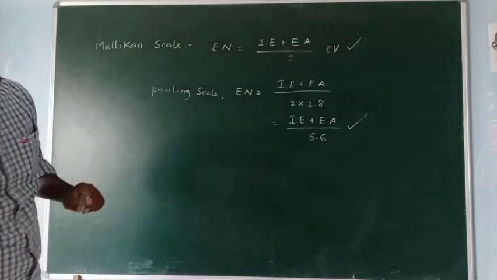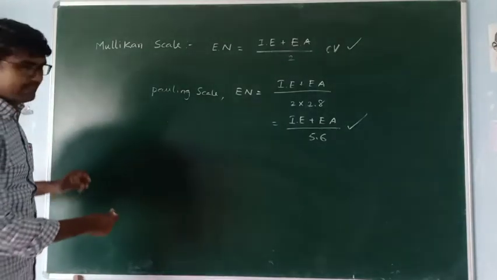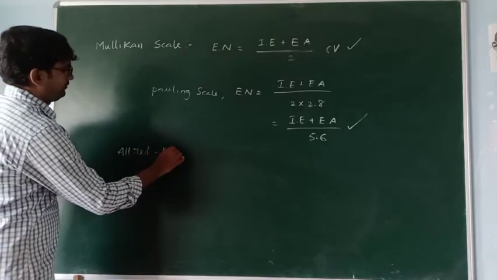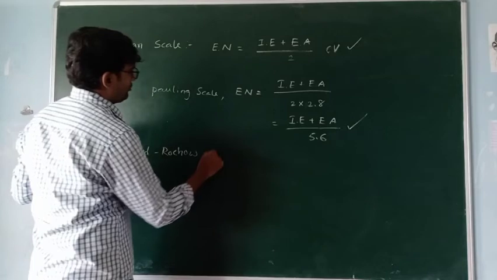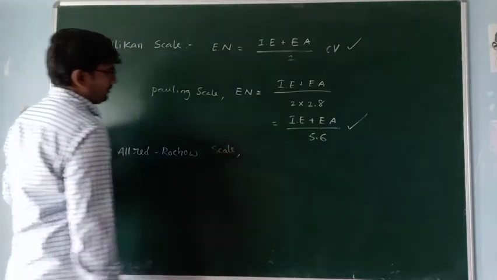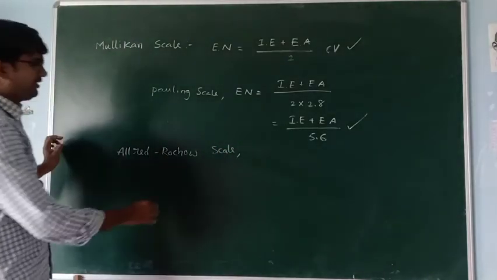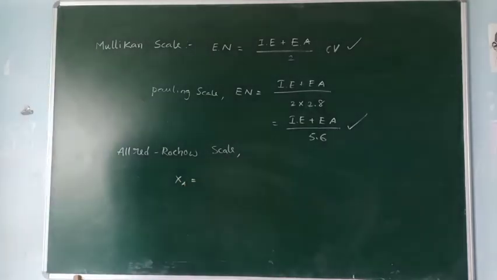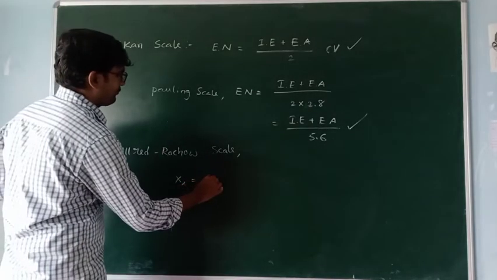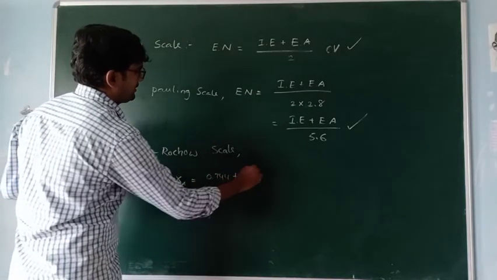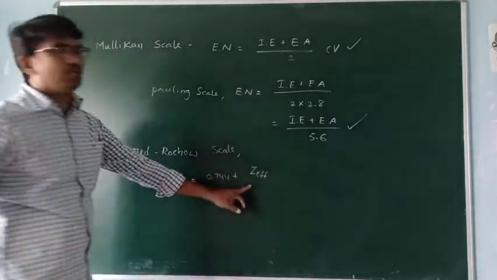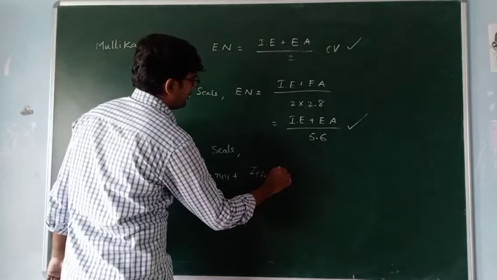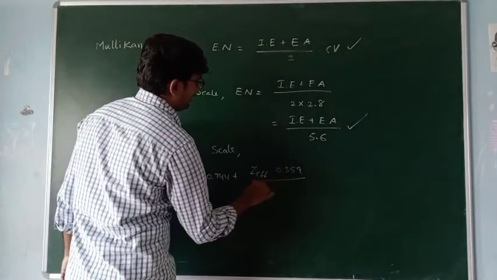And one more important scale is there, that is the Allred-Rochow scale. In this one, we can directly calculate electronegativity, that is XA is equal to 0.744 plus 0.359 Z effective by R square.